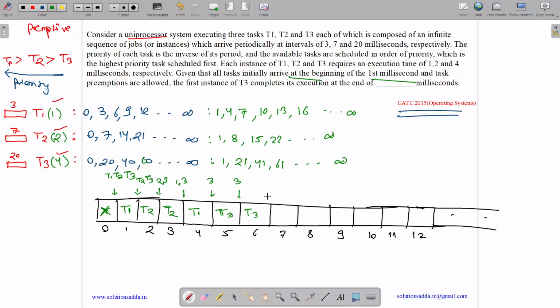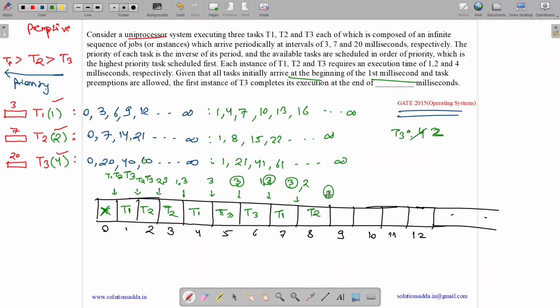Now what happens at t equals 7? We get T1 and T3 is present. T3 was initially at 4 burst time, but 2 of them got completed, so we have 2 burst time left. So at t equals 7 we have T1 and T3. T1 executes and gets completed over here. So we have partial T3, and then T2 also arrives. At t equals 8 we get T2, so T2 executes over here.